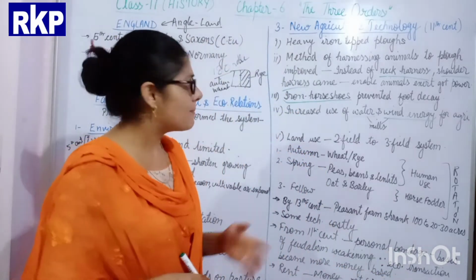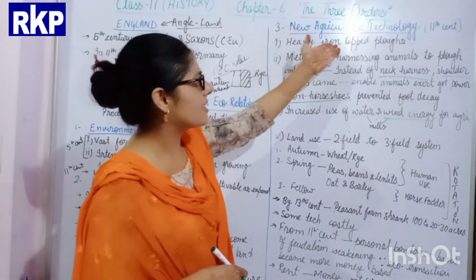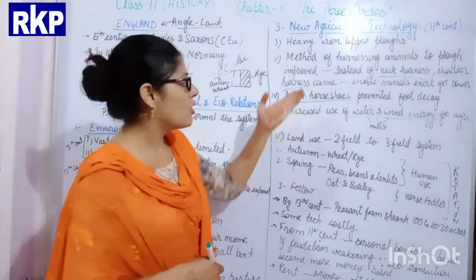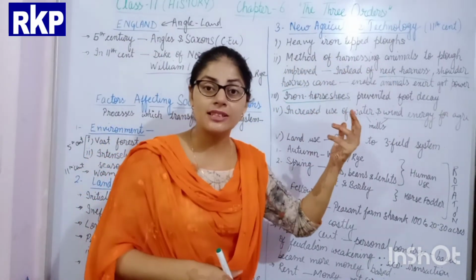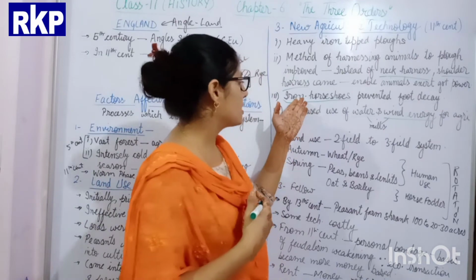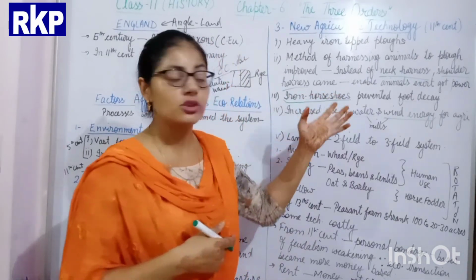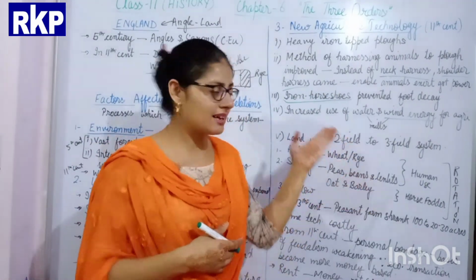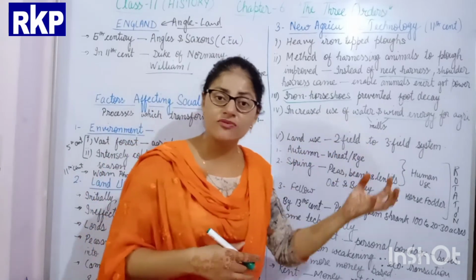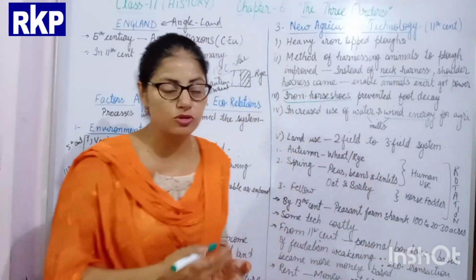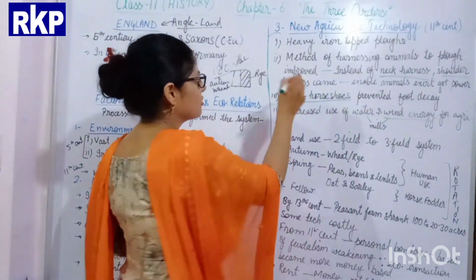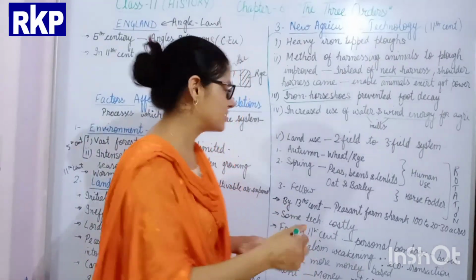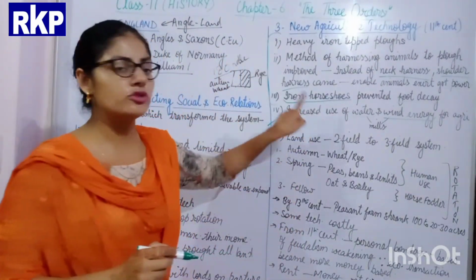Apart from this, all other methods, like the iron tip plow, harnessing the animal energy from the shoulder, or having the iron horseshoe, these technologies were cheaper to be used by the peasants. So peasants used these three technologies for increasing their cultivation. This technology was used by the nobles.